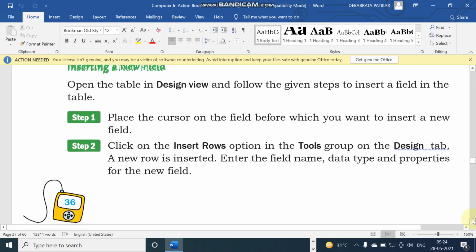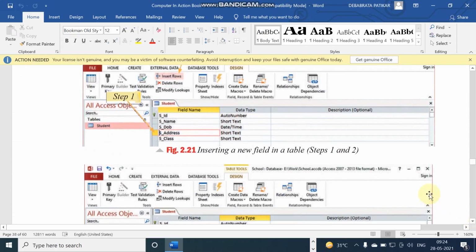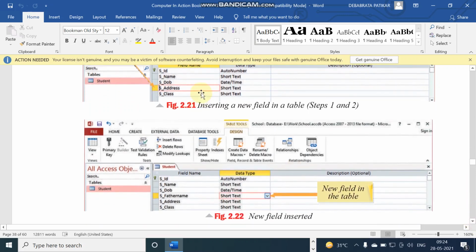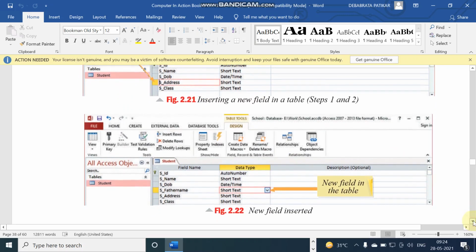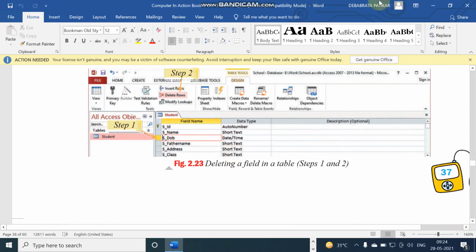And how you can modify the table? Suppose you want to change the data type of any field. You right click on the table and go to the design view. In the design view you can select a particular field and select a particular data type. You can change the name of the field and you can change the data type of the field accordingly. So thus you can change the table structure, the field and the data type of the table accordingly.